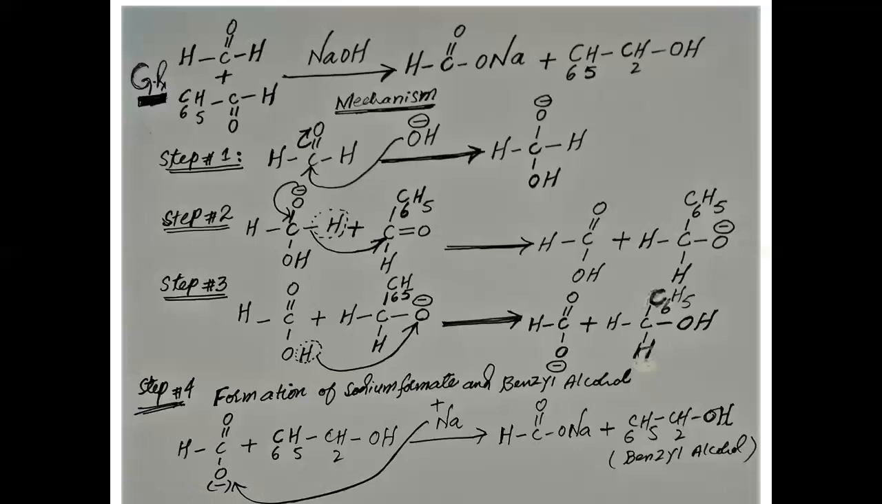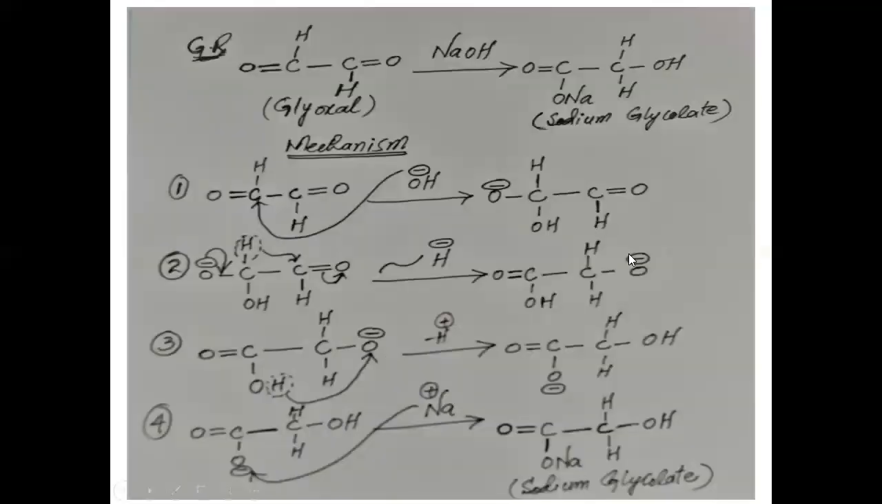And the third type is the intramolecular Cannizzaro reaction. The Cannizzaro reaction which takes place within the molecule of an aldehyde is called intramolecular Cannizzaro reaction. In intramolecular Cannizzaro reaction, this is the general reaction, and you can see this is the formula of glyoxal. In the presence of base sodium hydroxide, we will get sodium glycolate. This is the general reaction of the intramolecular Cannizzaro reaction.